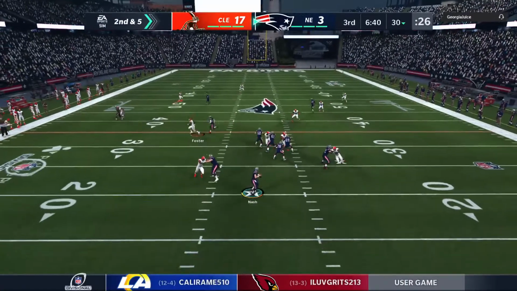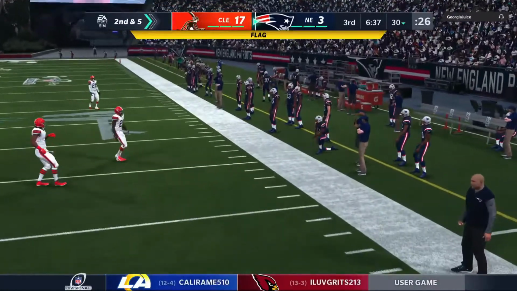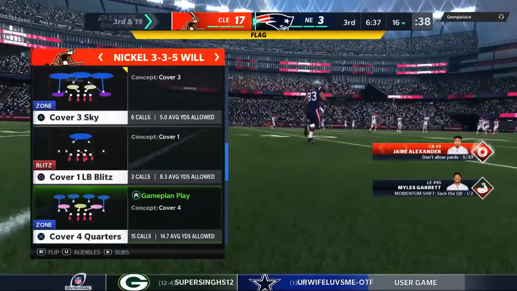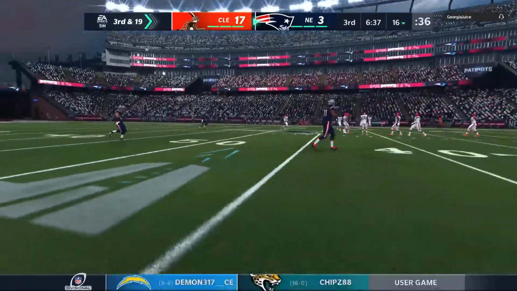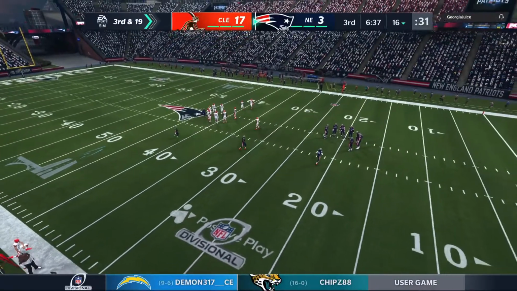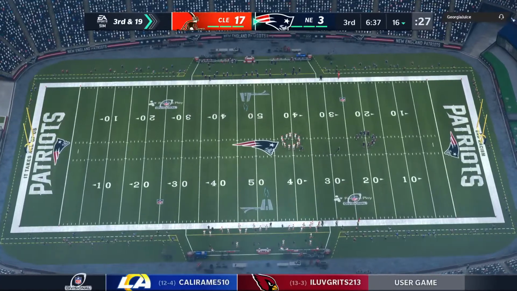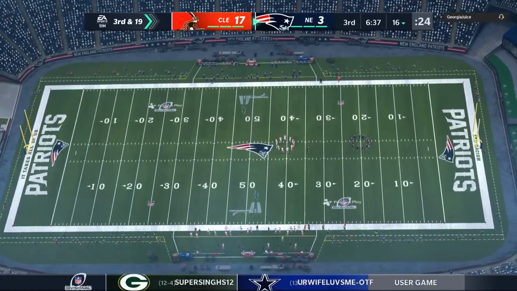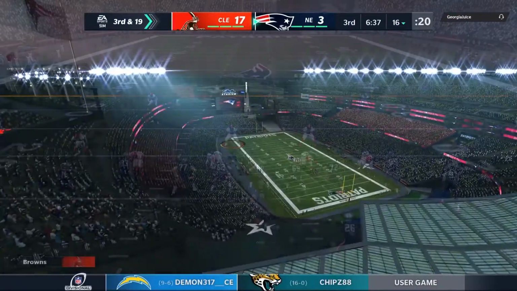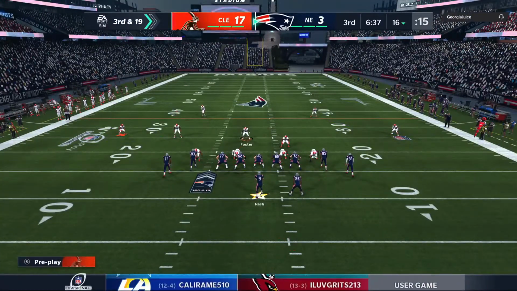Off play action. Nash. And a flag comes in as that one falls incomplete. Well, let's see who this is on. Clearly wasn't outside of the tackle box. There's your penalty. And accompanying that penalty, a loss of down. So now it's 3rd and long, because remember, they also lose a down on the grounding call.